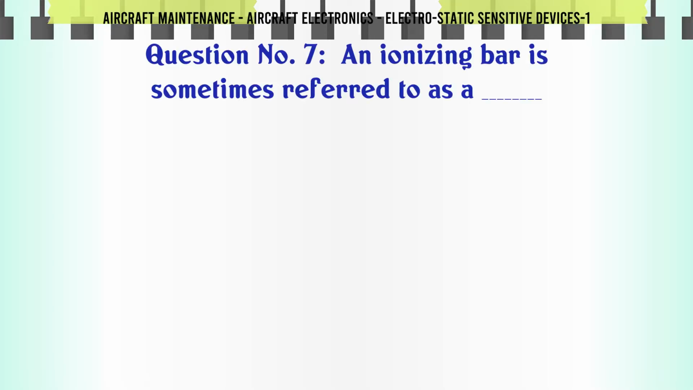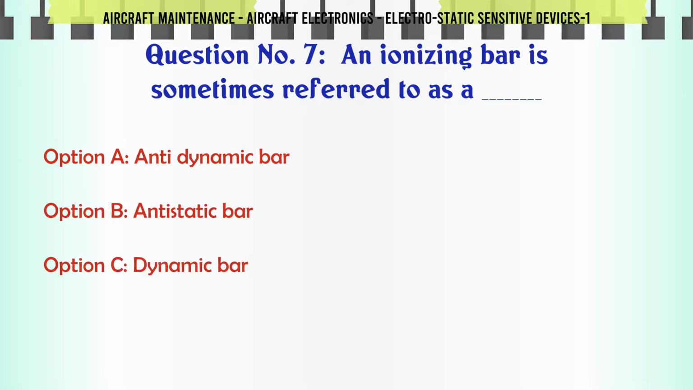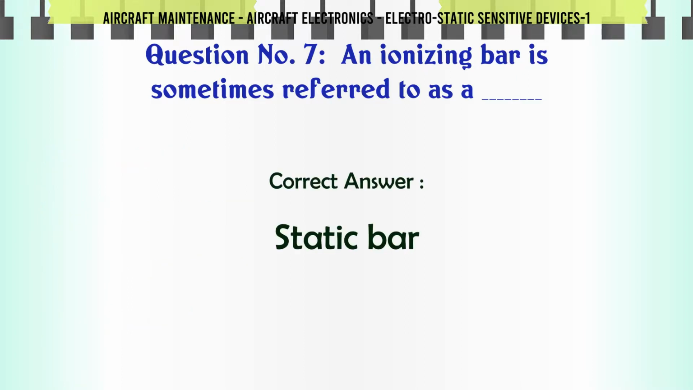An ionizing bar is sometimes referred to as A. Anti-dynamic bar. B. Antistatic bar. C. Dynamic bar. D. Static bar. The correct answer is static bar.